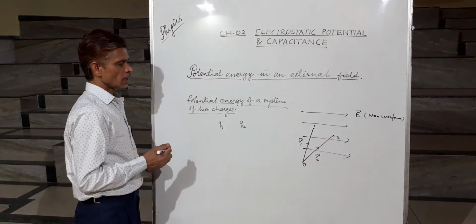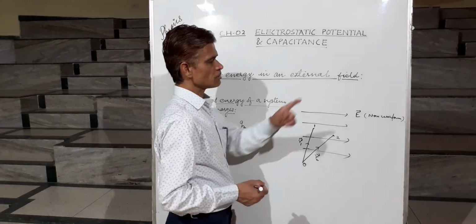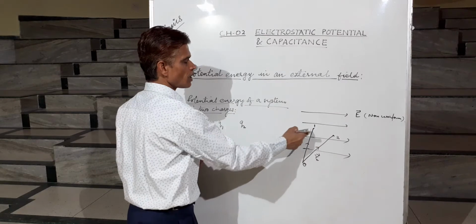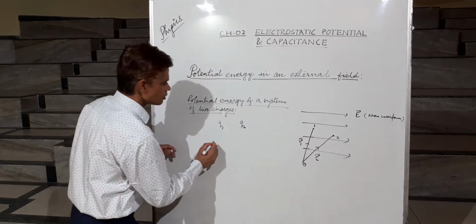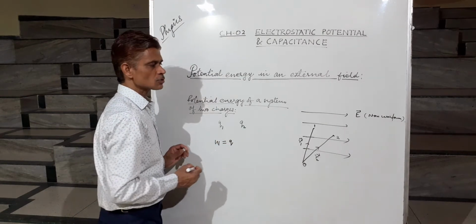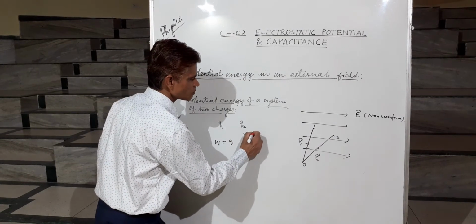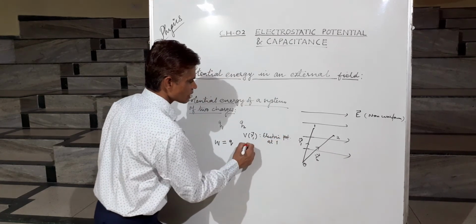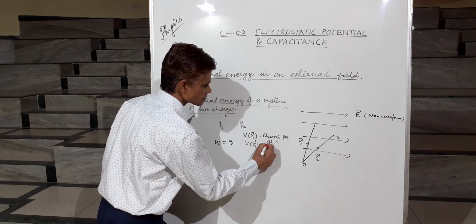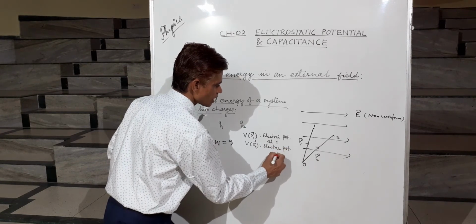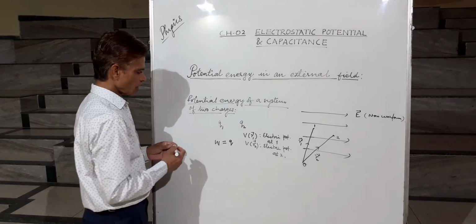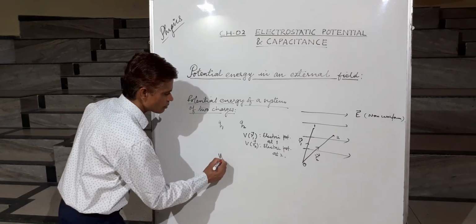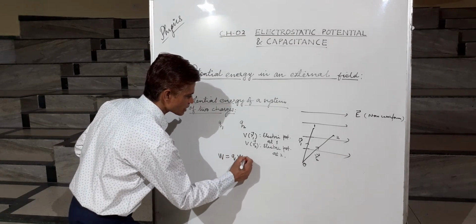Let us calculate. As I discussed in the case of a single charge, when we bring the charge q1, we bring it from infinity to this point, and the amount of work done will be W is equal to Q into V. So if we suppose that V(r1) is the electric potential at 1 and V(r2) the electric potential at 2, then when we bring the charge Q1 from infinity to point 1, the amount of work done will be W1 is equal to Q1 into V(r1).